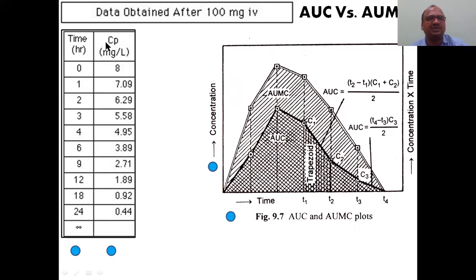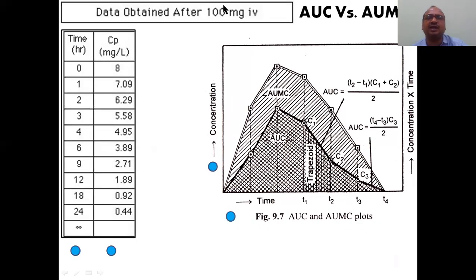Cp is nothing but the concentration of a drug in the plasma, in micrograms or milligrams per liter. This is the time in hours, which we take on the x-axis. On the x-axis we always take the time, and on the y-axis we take these values, the concentration of the drug in the plasma.